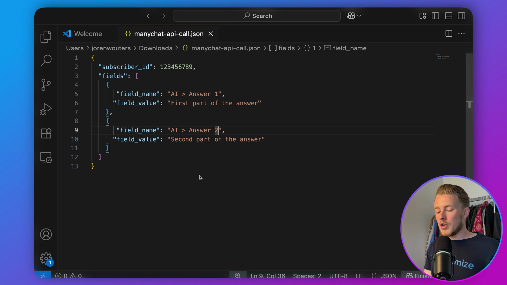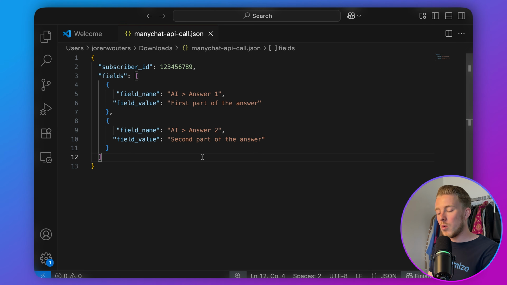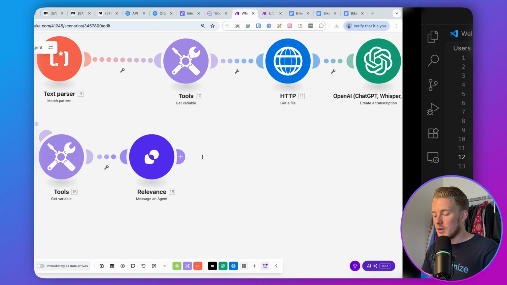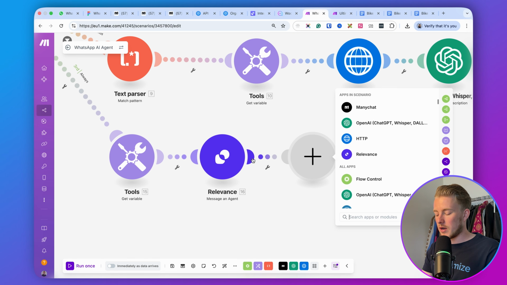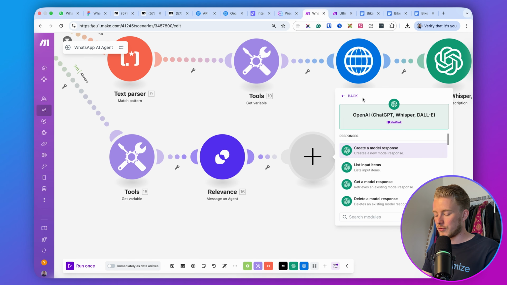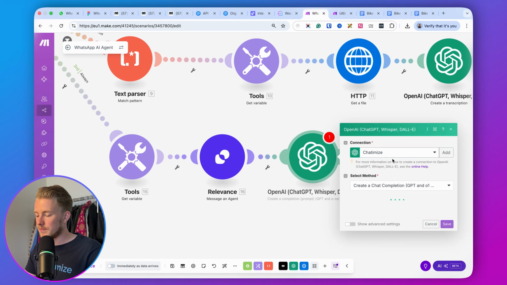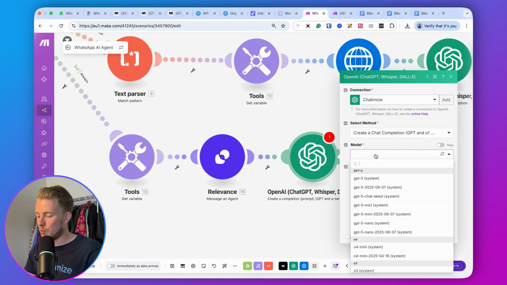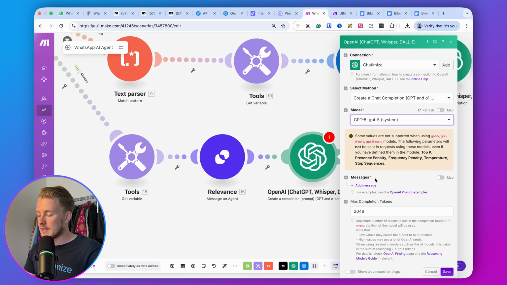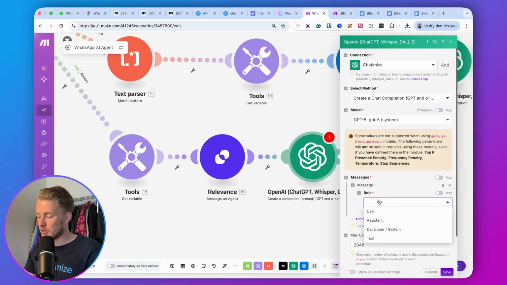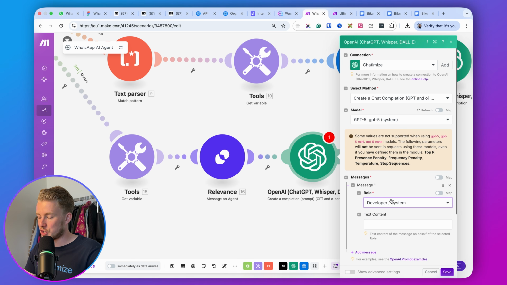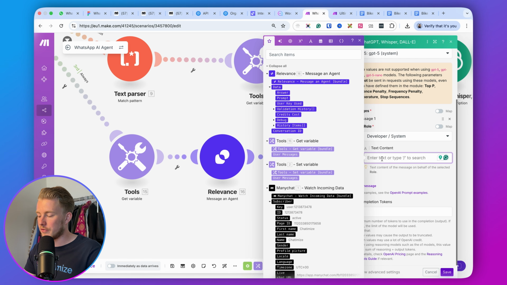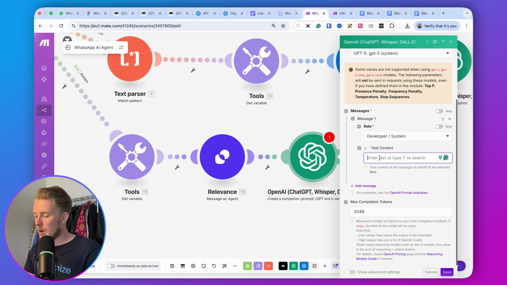And in order to split the answer that we get from Relevance AI into something like this, we will be using OpenAI again. So what we can do here is we can add an OpenAI, and then we can search for completion. So we want a completion. And then we need to have a prompt for this. So we go with the same connection, we go with the GPT-5 model, and then we go with add message. The role will be developer/system, and then we have the content of this thing. So I will just copy this from my second screen, and we copy that over here.